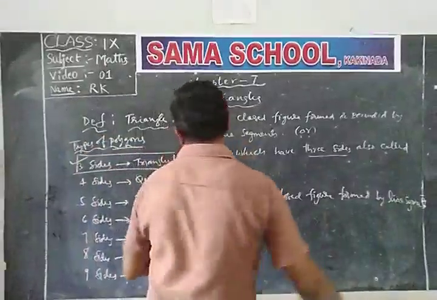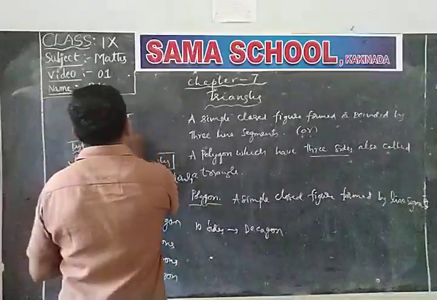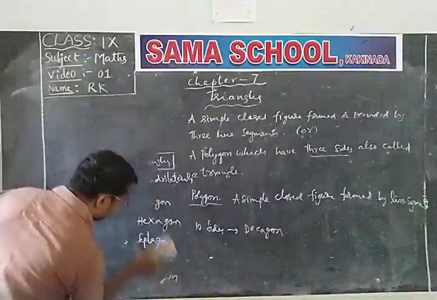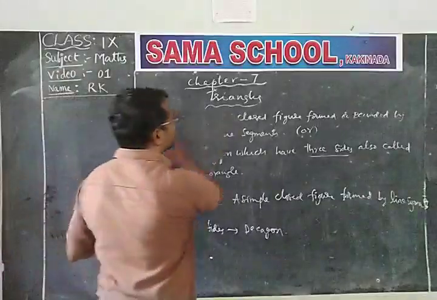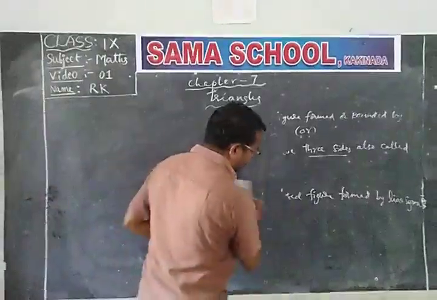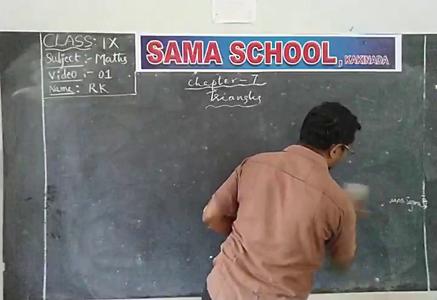Now, we know the types of triangles from the previous class. Let us recall them once. First of all, what is a triangle? A simple closed figure formed by three line segments.